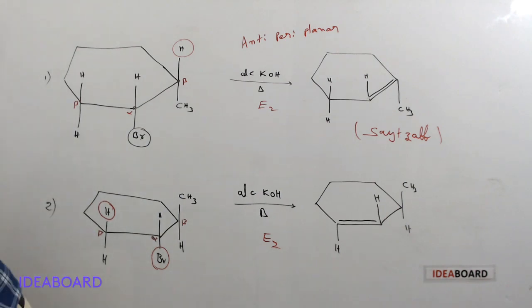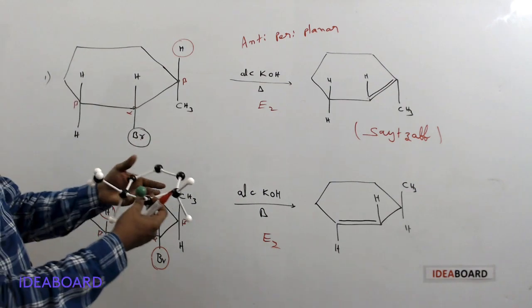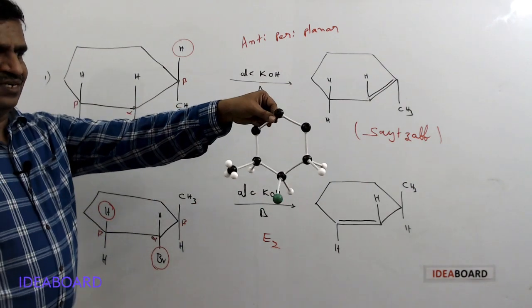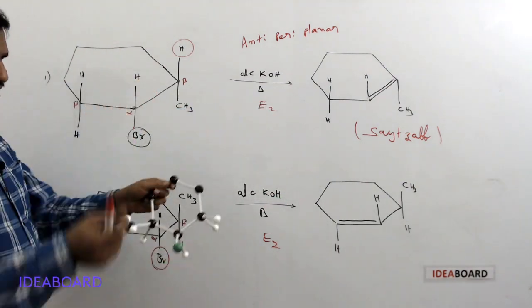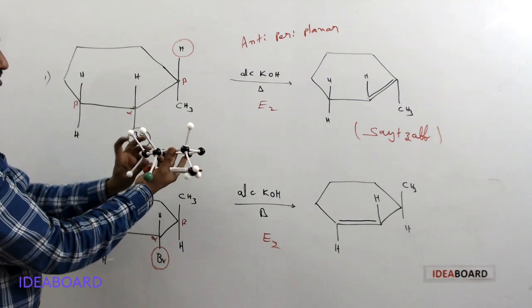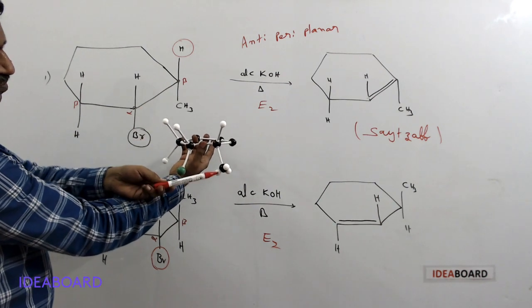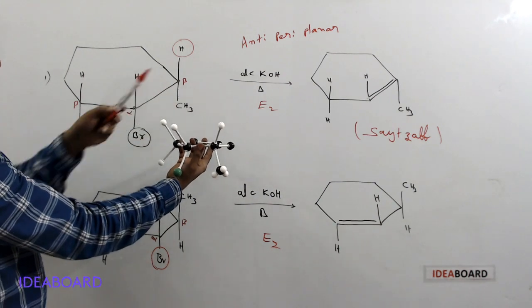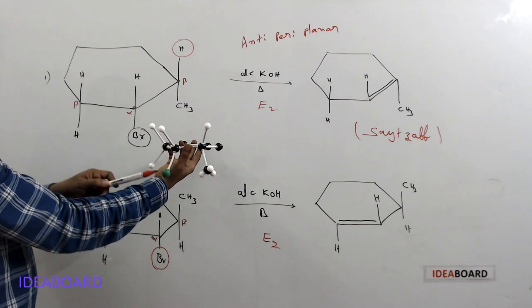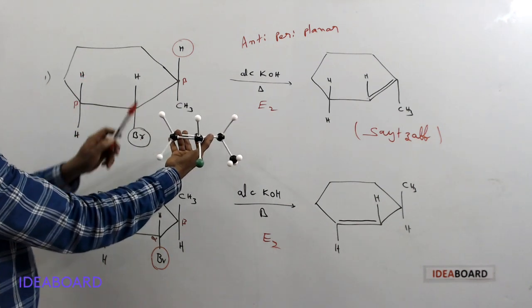I will show one more example. Here, if you see this type of example, this is a benzene ring. Here this is the methyl group, and this is the hydrogen, and this is the bromine atom, and this is one more hydrogen, and these are the two hydrogen atoms present.